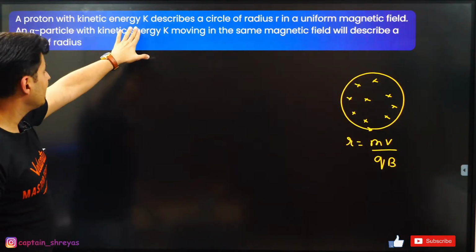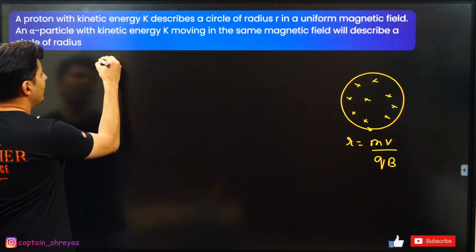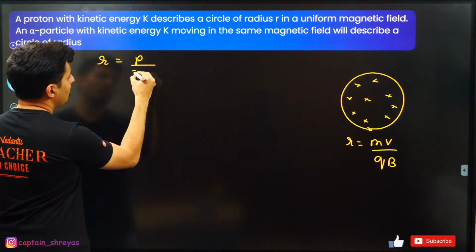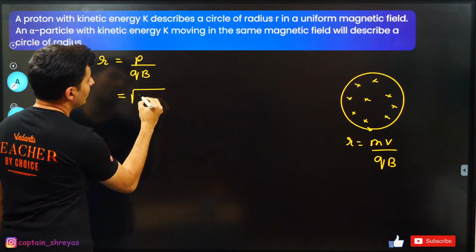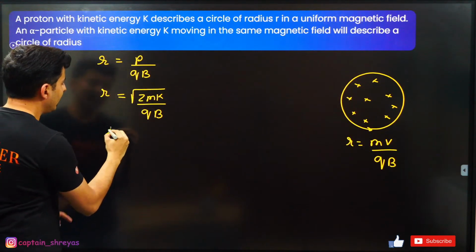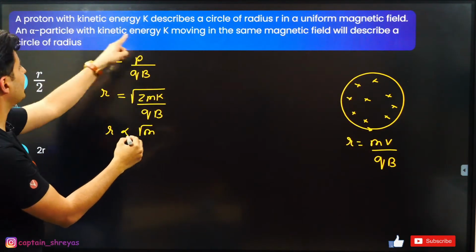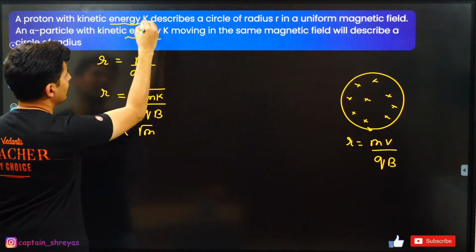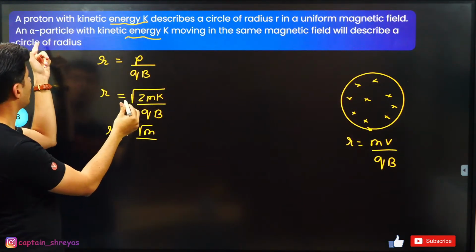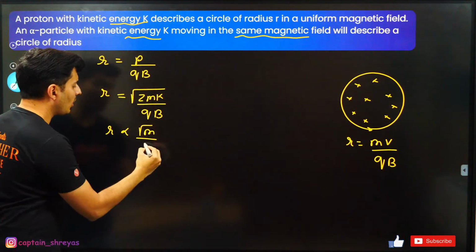But here kinetic energy is given, and charge will be different, mass will also be different. So instead of mv, I can write momentum by qB, and momentum is root of 2mK, divided by qB. Now you can see that the radius is directly proportional to the root of mass. Kinetic energy is the same here and here, so just forget it. Charge is going to be different because this is proton, this is alpha. Magnetic field is also the same. So it is inversely proportional to q.